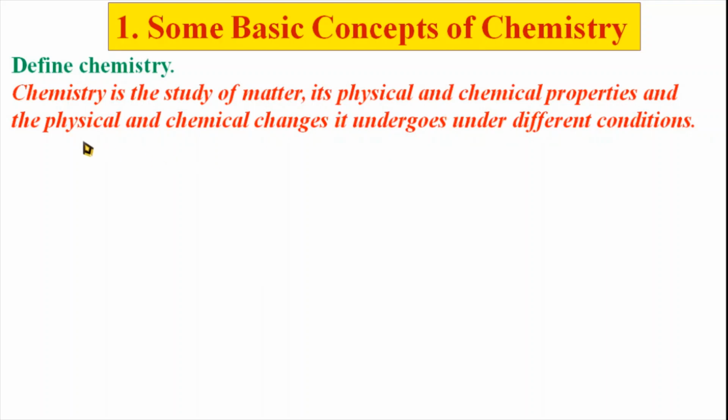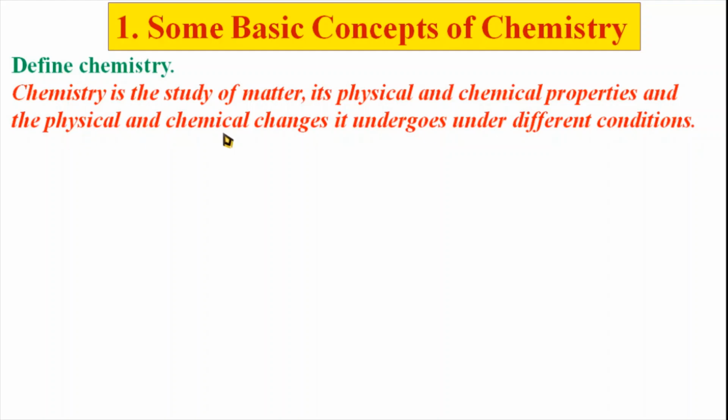Then the physical and chemical properties of matter. Matter has its own physical and chemical properties, its boiling point, melting point. These are the physical properties. As well as it reacts with other chemical substances and undergoes change. That means it shows particular properties, maybe chemical properties.